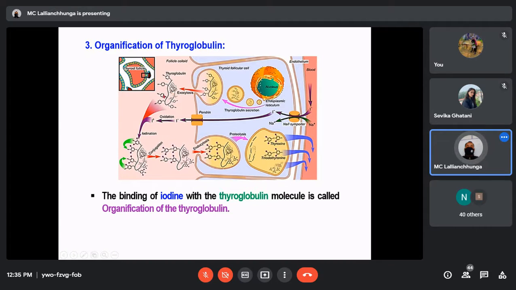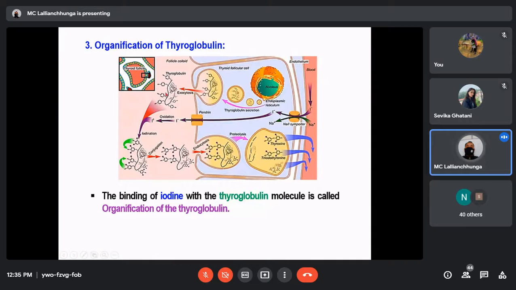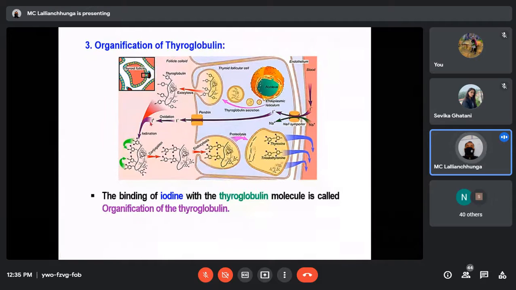Then this thyroglobulin will combine with the oxidized form of iodine. This combination is known as organification of the thyroglobulin. The iodine will combine with the tyrosine present in the thyroglobulin, so iodination of the thyroglobulin takes place. That is known as organification of the thyroglobulin.